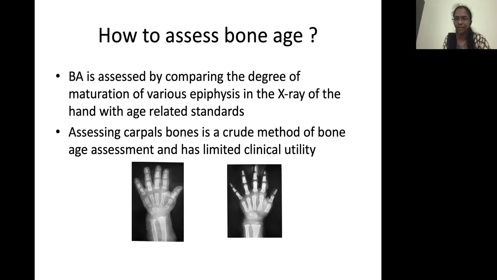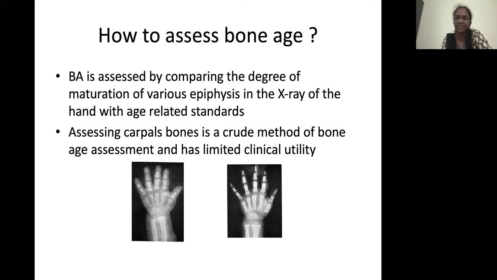Now I'll tell you how to assess the bone age of the child. So how do you assess the bone age? Bone age is assessed by comparing the degree of maturation of various epiphyses in the X-ray of the hand with the related standard. The X-ray of the left hand is taken, so it's important to write it as X-ray of left hand.